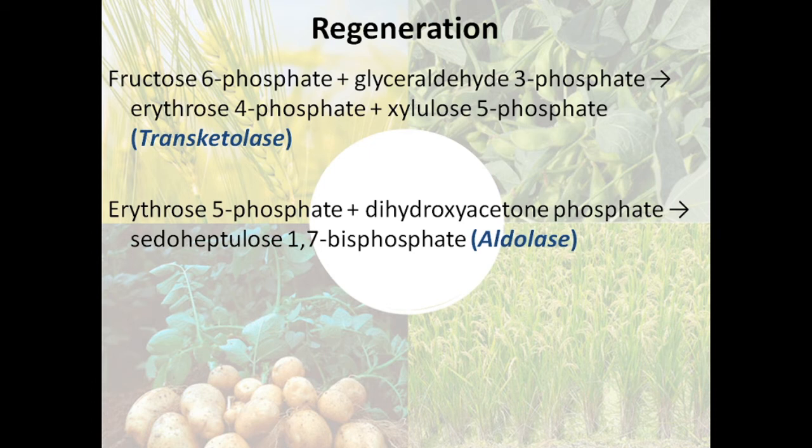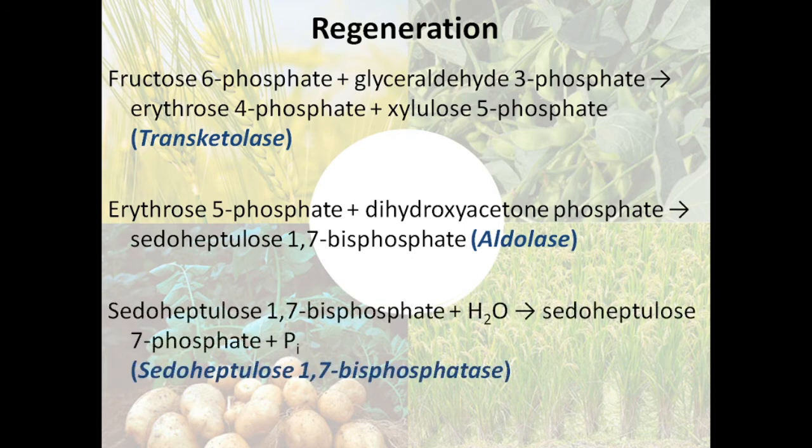This reaction is catalyzed by the enzyme aldolase. In the next step, the 7-carbon compound will combine with water and lose a phosphate group. So sedoheptulose 1,7-bisphosphate combines with water and forms sedoheptulose 7-phosphate. Inorganic phosphate is removed from the first position of the 7-carbon compound. This reaction is catalyzed by a phosphatase enzyme known as sedoheptulose 1,7-bisphosphatase.